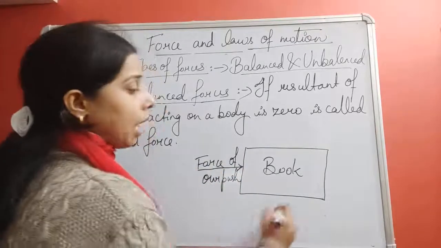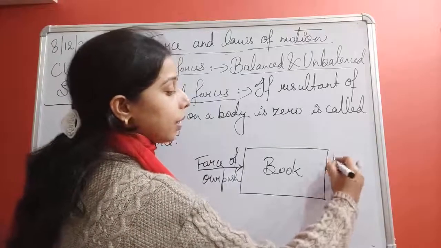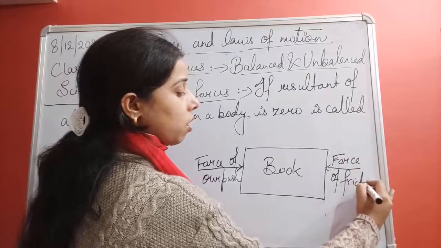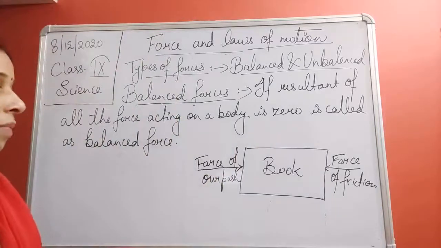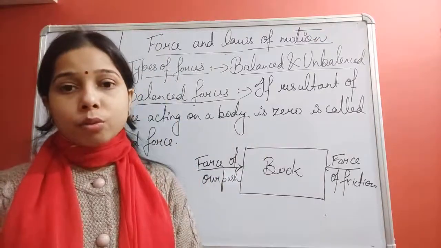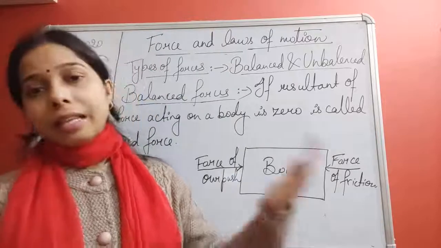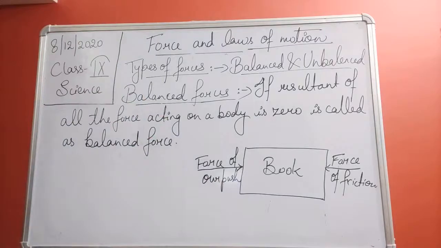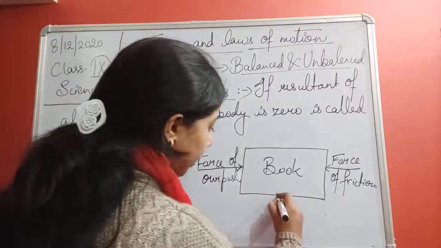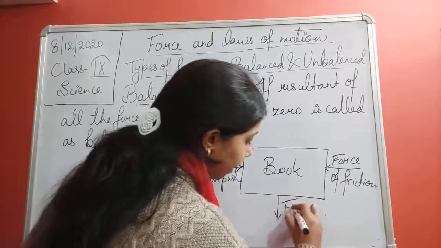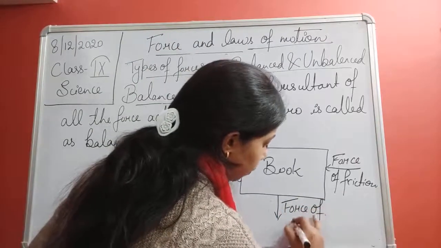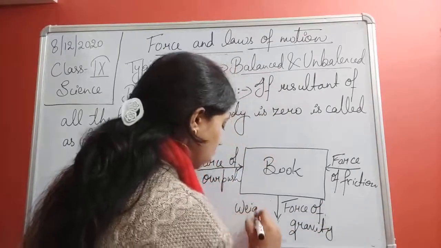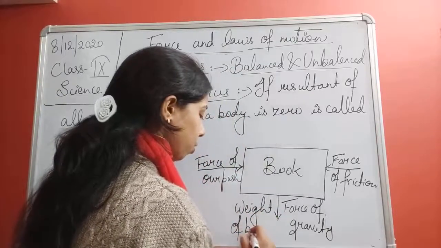Now, because of that, another force will also act on it, and that is called the force of friction. So one force is acting which is applied by us, known as the force of push, and one force is acting in just the opposite direction on the book, and that is the force of friction. Now a force is also acting in the downward direction, and that is the force of gravity. And it is because of the weight of the book.